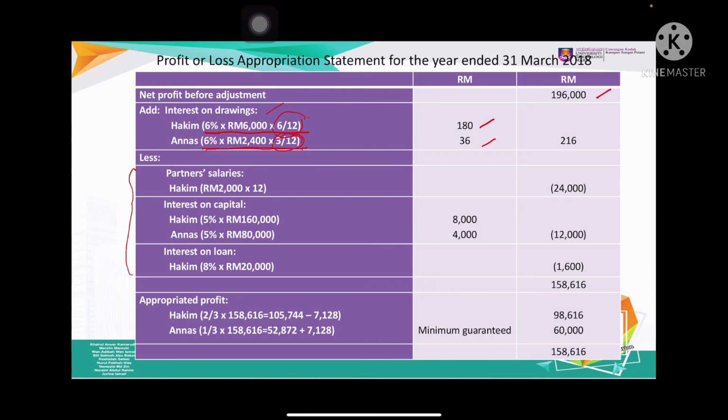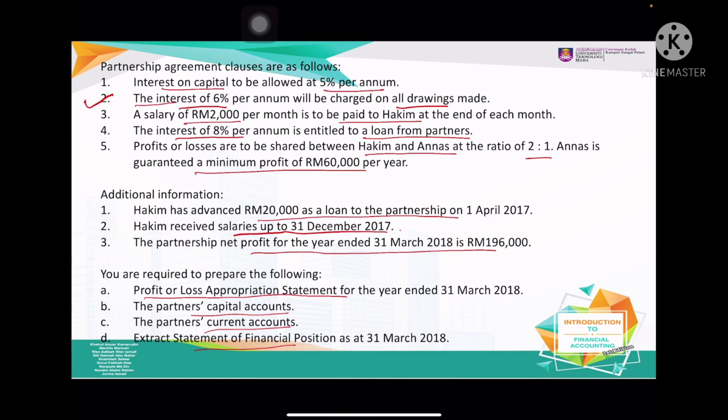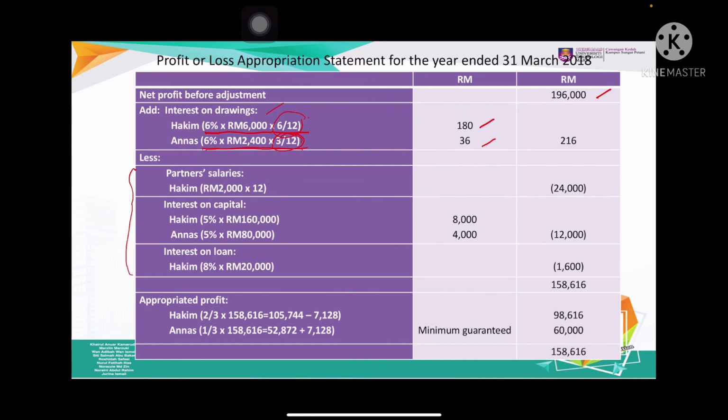And then we less partner salaries. Have a look at the question, partner salary. The salary is 2,000 per month for Hakim only. So partner salary is only for Hakim. 2,000 times 12 is actually 24,000. Next, interest on capital. For this one you have to remember only the 3 items.